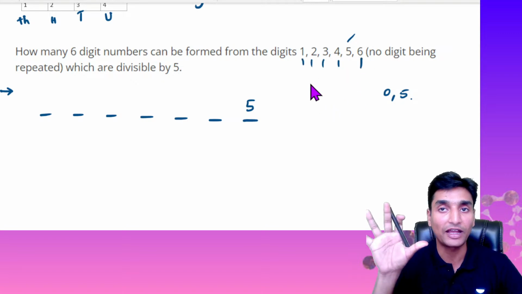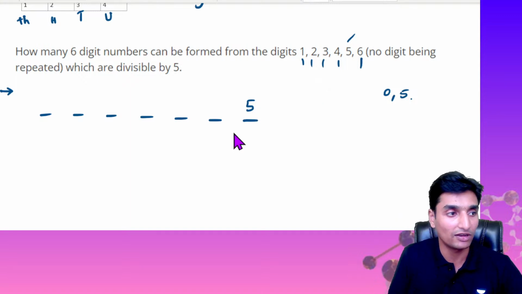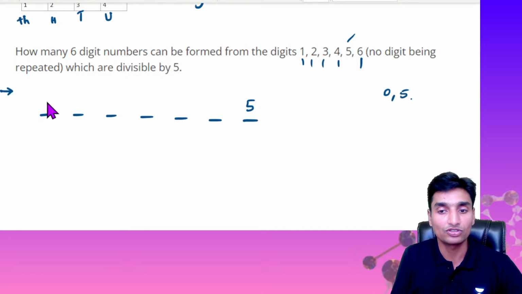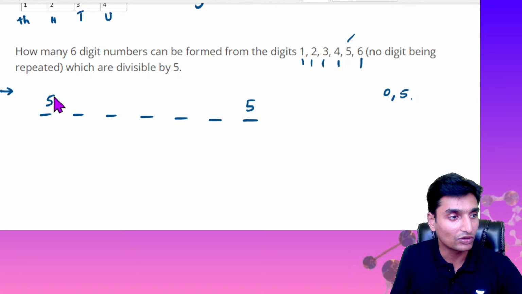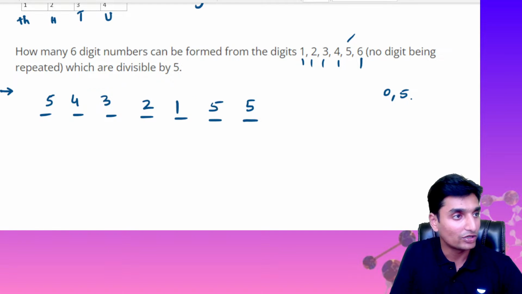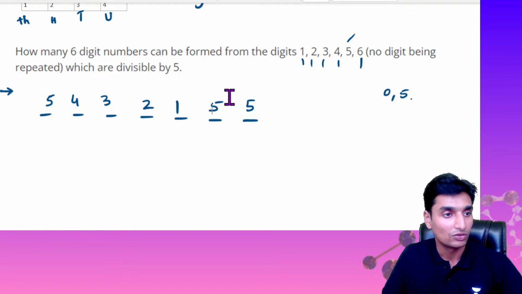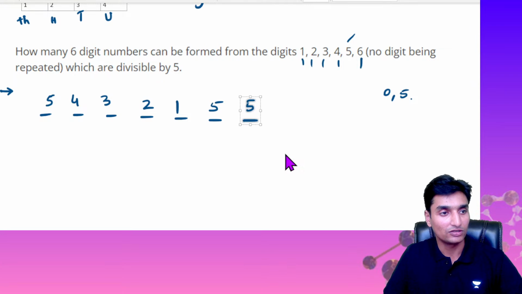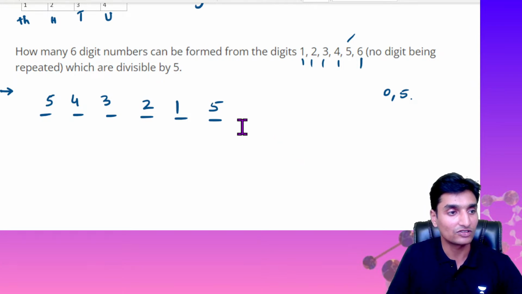Remaining 5 numbers are available, and we can substitute them in 5 factorial ways: 5, 4, 3, 2 and 1. Sorry, I had considered 7 digits here, but it is not 7 guys, it is only 6 digits.